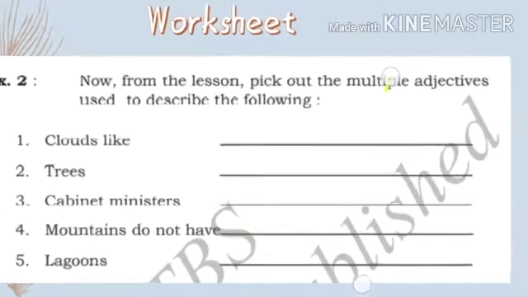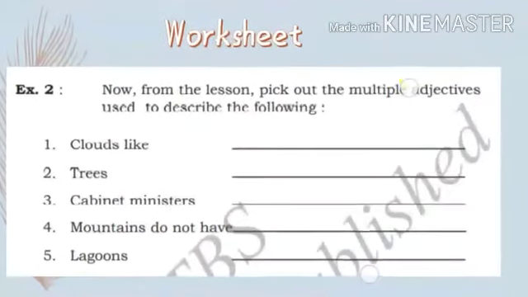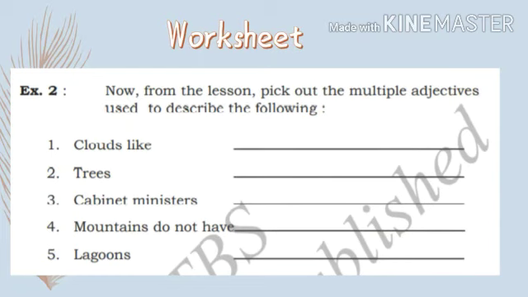This is something with regard to the first exercise that we did. Now from the lesson, pick out the multiple adjectives used to describe the following. Clouds like... Okay, there are certain multiple adjectives used to describe this, that is cloud-like. Then we have trees, cabinet ministers, mountains, lagoons. So there are certain multiple adjectives used to describe these things. So we have to write that in the worksheet.